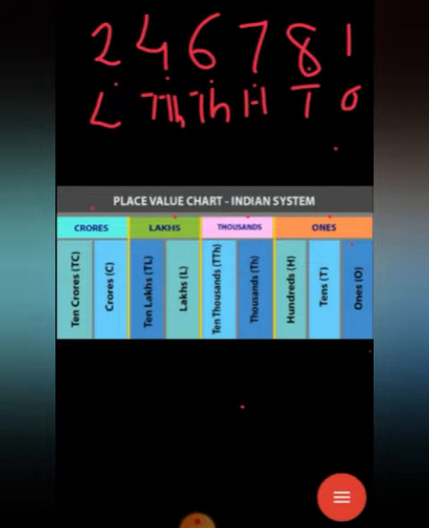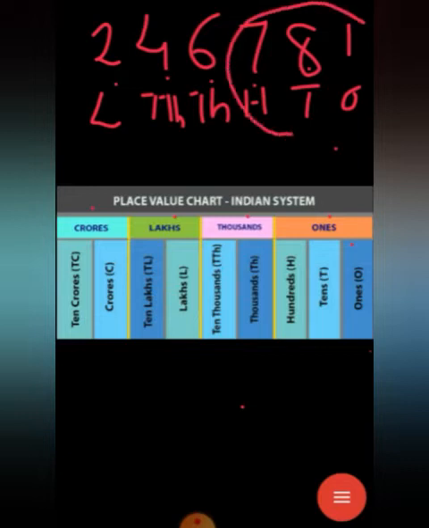According to the Indian system, we insert commas for reading the number. How to insert commas? So ones, tens, hundred. This is which period?